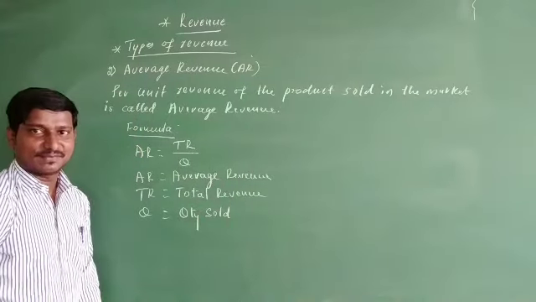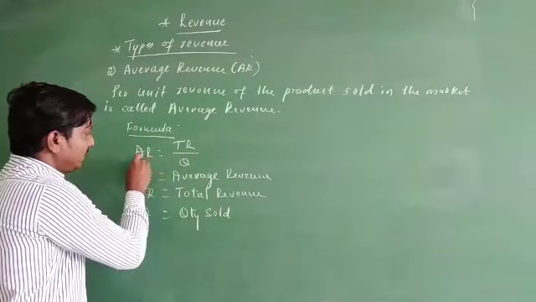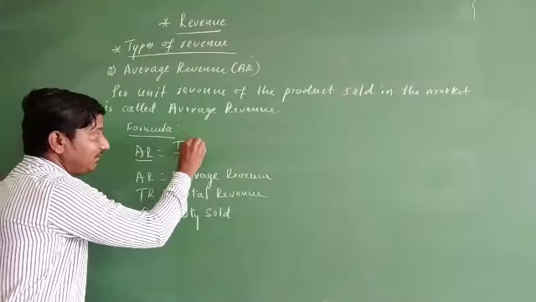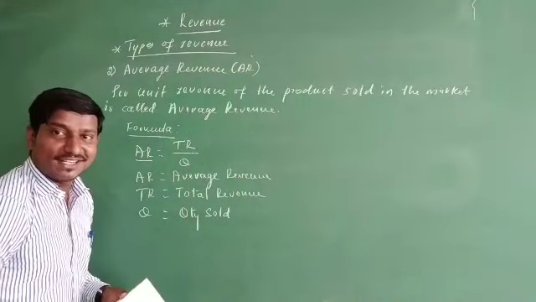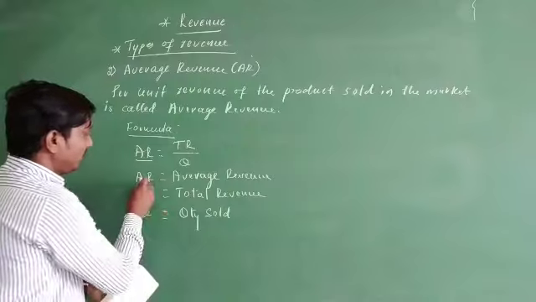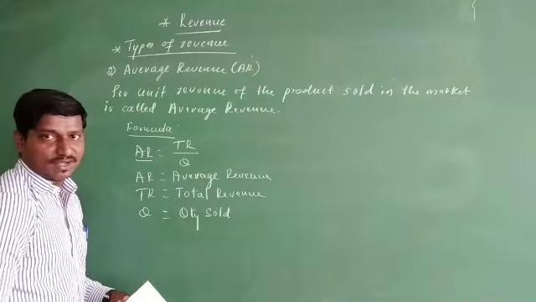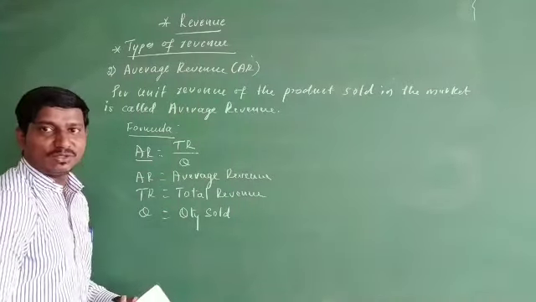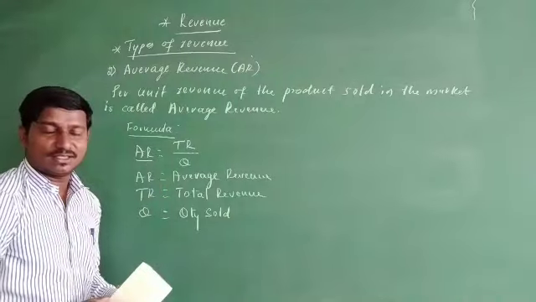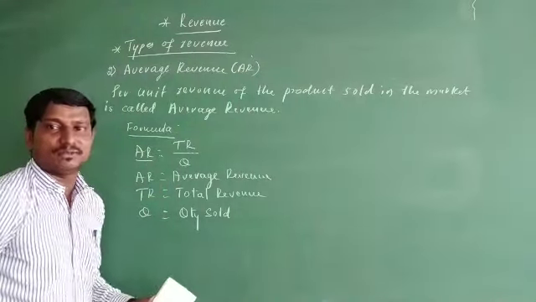So average revenue can be calculated by dividing total revenue by the quantity sold in the market. We have only one formula to find average revenue in a simple way.